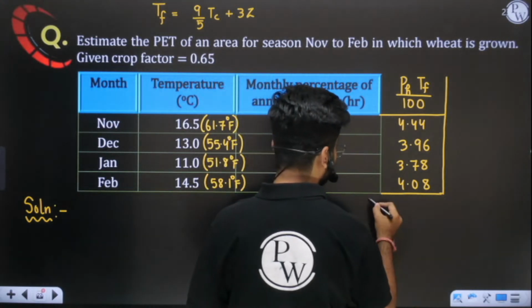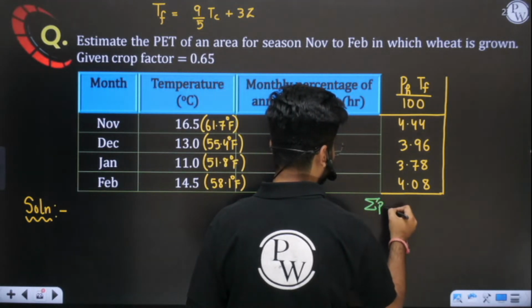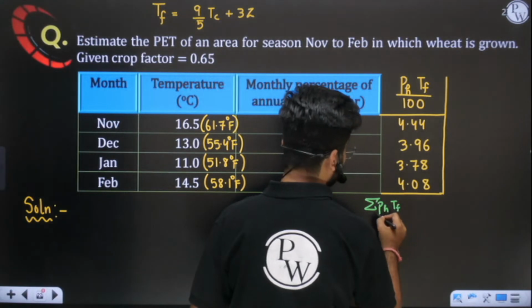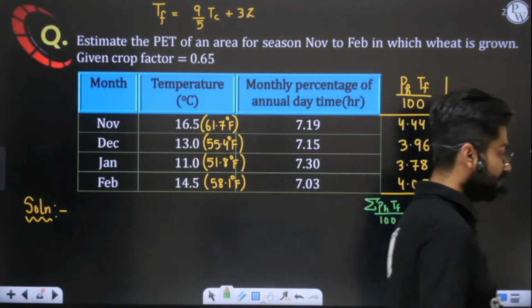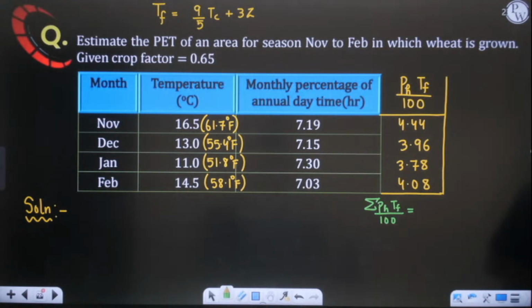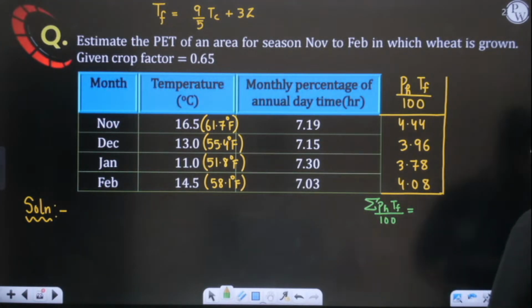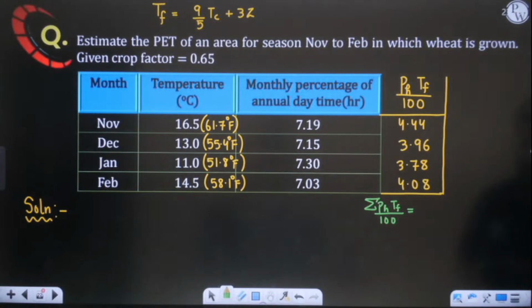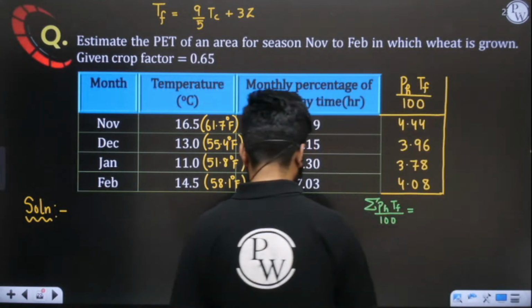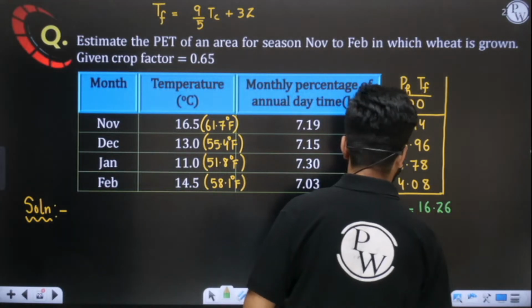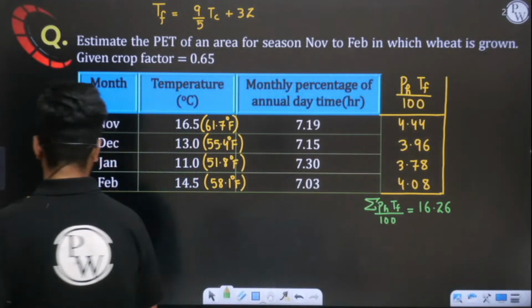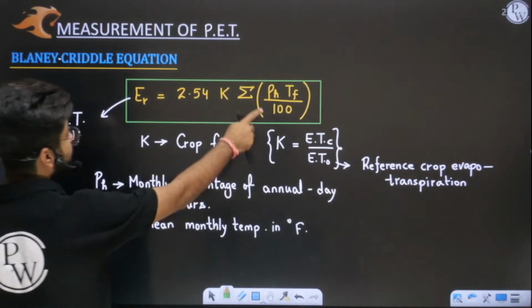So the sum of these values will be summation PHTF upon 100. Tell me how much you are getting here. When you sum it up, we will get 16.26. We will get it as 16.26. So we will apply this formula. Simply we will apply this formula.